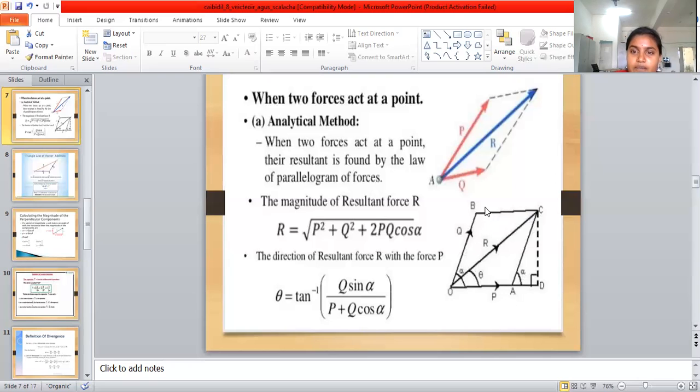Then according to this value, Q into sine alpha, over P plus Q cos alpha. Then tan theta is equal to Q sine alpha by P plus Q cos alpha. So the direction theta is equal to tan inverse of Q sine alpha by P plus Q cos alpha.